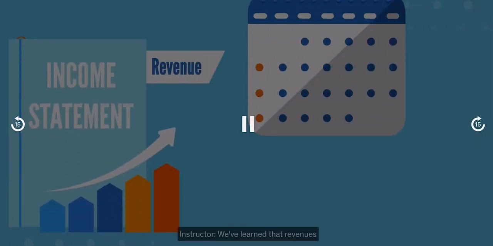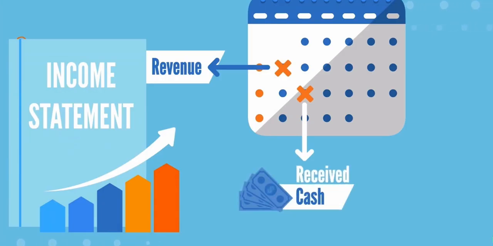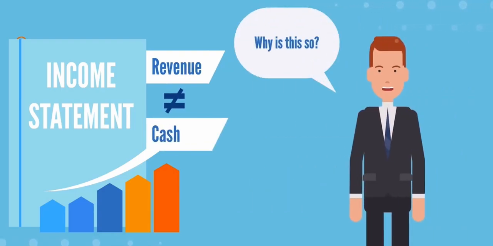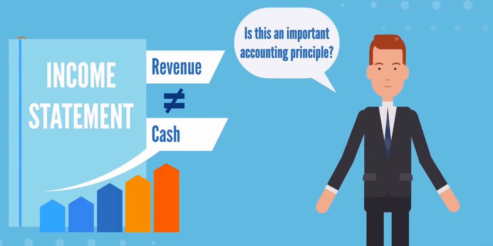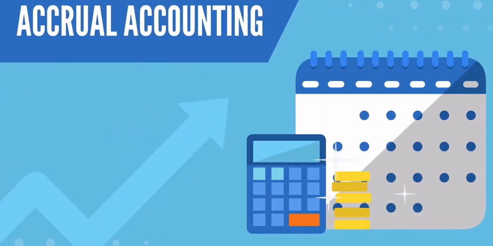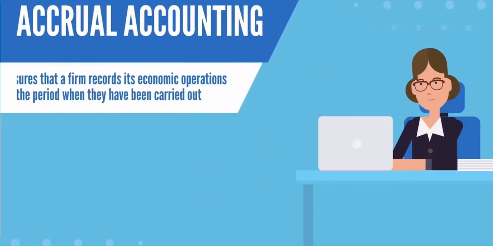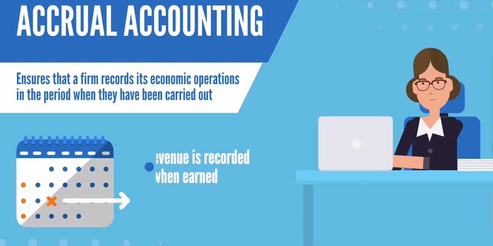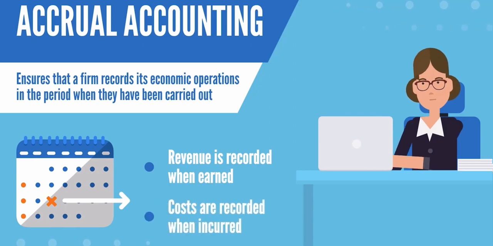We learned that revenues are not always recorded at the same time as the exchange of cash. Cash can be received before, at, or after the registration of revenue. Why is this so? Is this an important accounting principle? Well, yes it is. It's called accrual accounting, and it ensures that a firm records its economic operations in the period when they have been carried out. In other words, revenue is recorded when it is earned, and costs are registered when they are incurred.